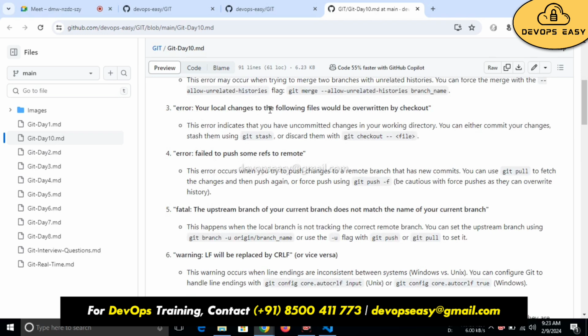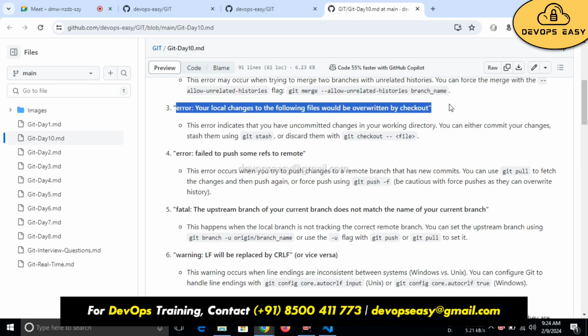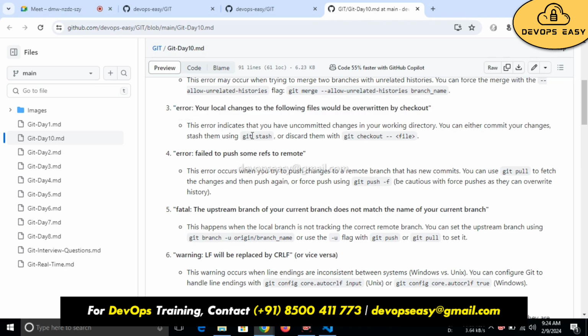Another error: your local changes to the following files would be overwritten by checkout. This error indicates that you have uncommitted changes in your working directory. You can either commit your changes. Yes, this error we also got. Or stash them using git stash, or discard them with git checkout file.